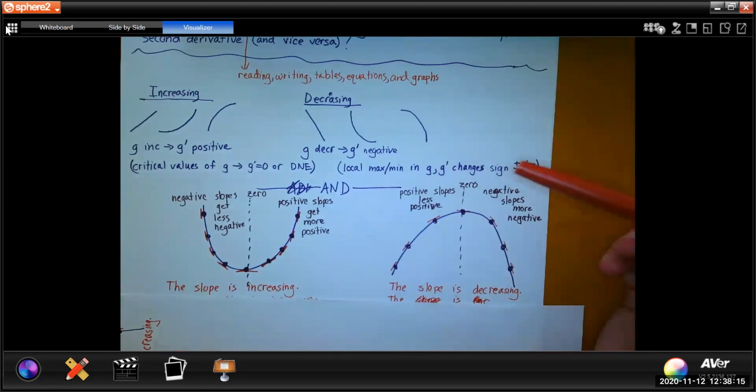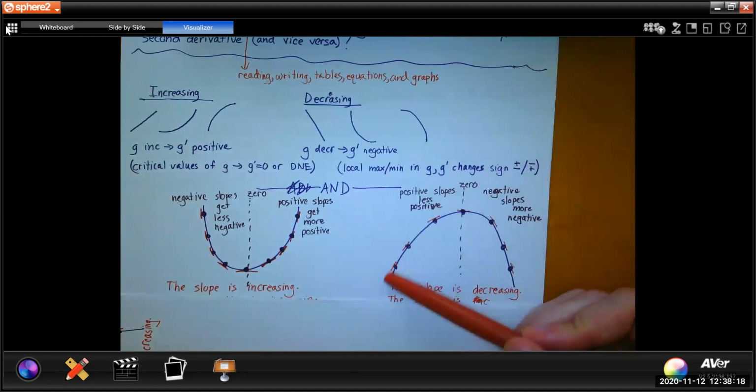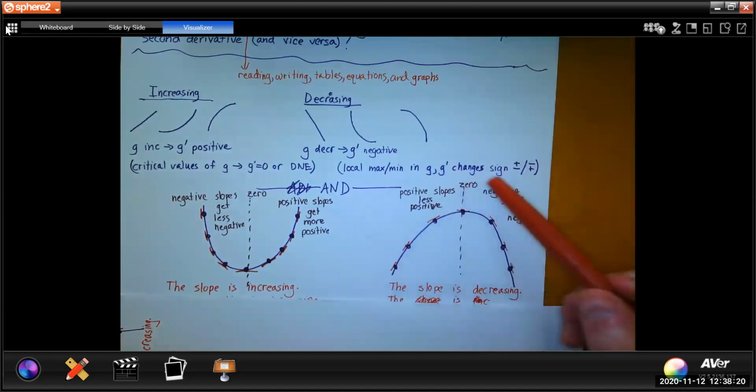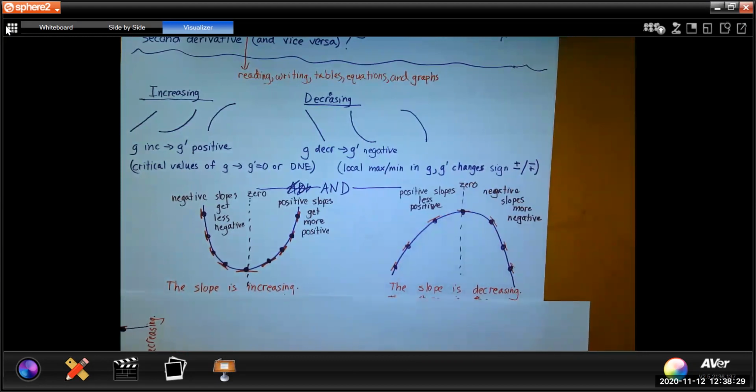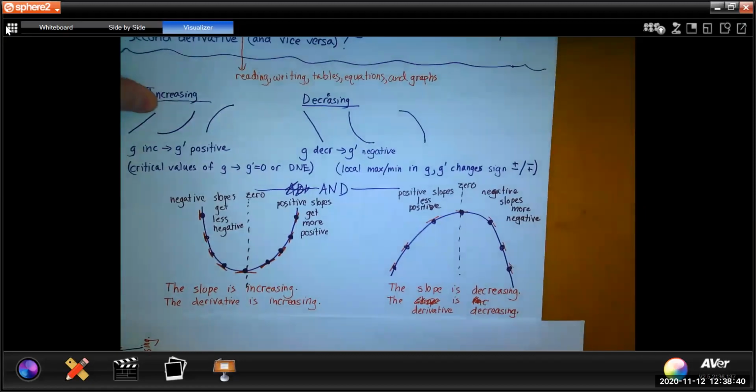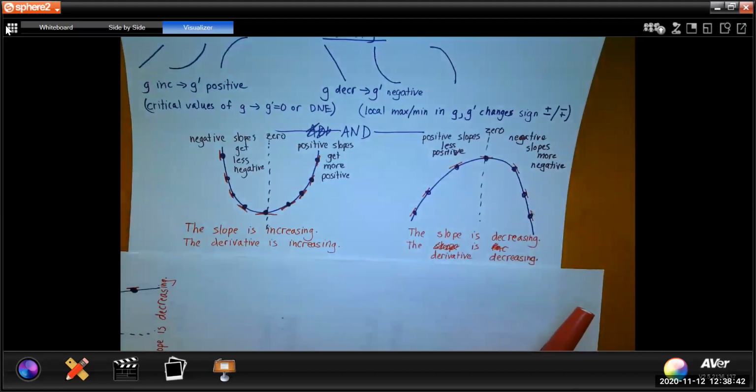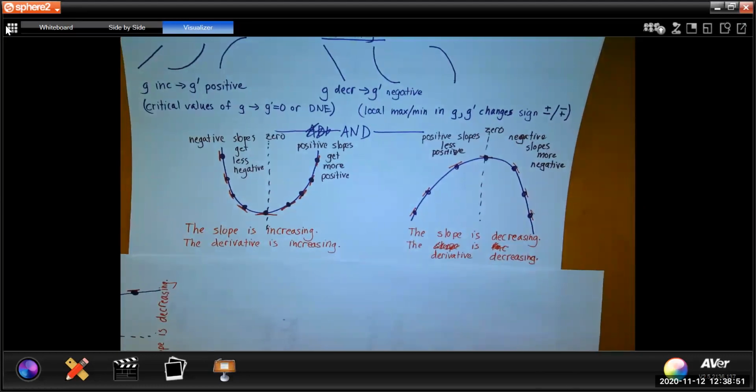And then over here, the reverse is true. We have very large positive slopes to less positive slopes to 0. And then after 0, we go to negative slopes. They're just a little bit negative, down to things that are really negative. So the values of the slope are increasing. The values of the slope are decreasing. Or expressed slightly differently, it's the derivative we're talking about. The same thing as saying the slope of a function is saying the derivative of that function. So the slope is increasing, the derivative is increasing. The slope is decreasing, the derivative is decreasing.